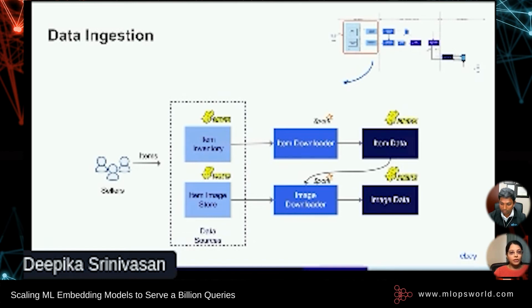Similarly, the image downloader is also a Spark job that fetches images for active items by calling the eBay image service and stores these images as binaries along with their MD5 checksums. The checksums allow the downstream components to verify the integrity of the images and also avoid redundant downloads in subsequent runs. Now, Apache Spark was our preferred choice for implementing both the item and the image downloader because it's well suited for high-speed processing and transformation on distributed data sets, and it scales really well for our use case.